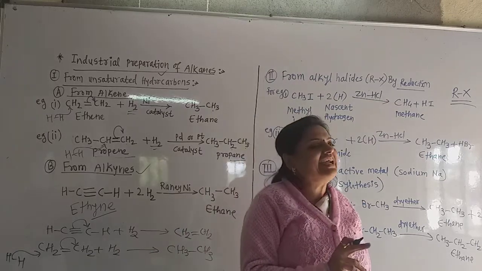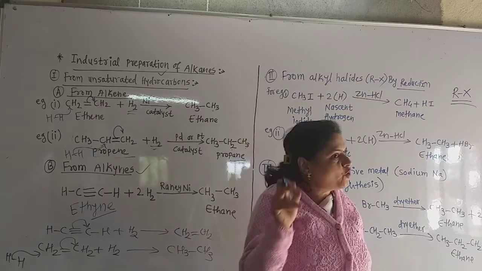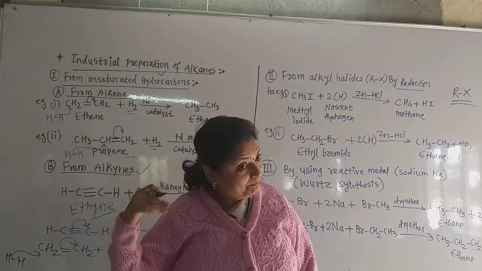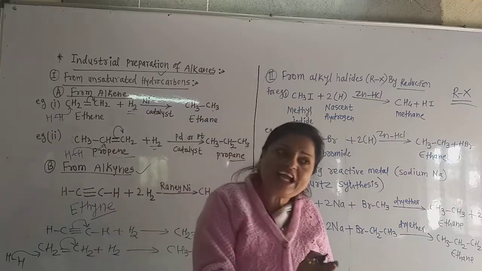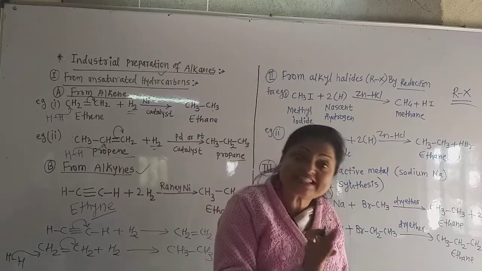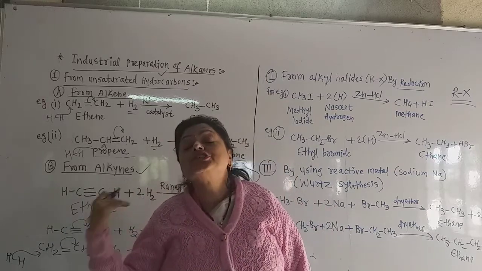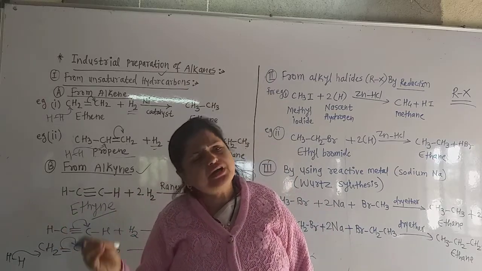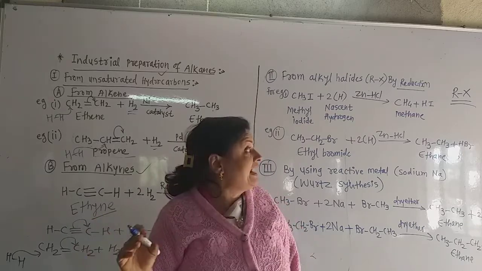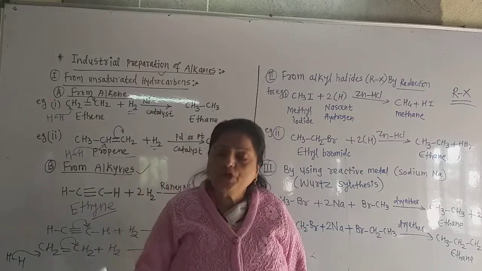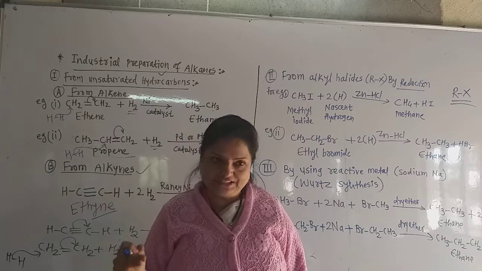Suppose methane is there. Methane has formula CH4, so methyl has formula CH3. Ethane has formula C2H6, ethyl has formula C2H5. Only 1 hydrogen is less in the alkyl group. R means alkyl group and X means any halogen: chlorine, bromine, fluorine, iodine.